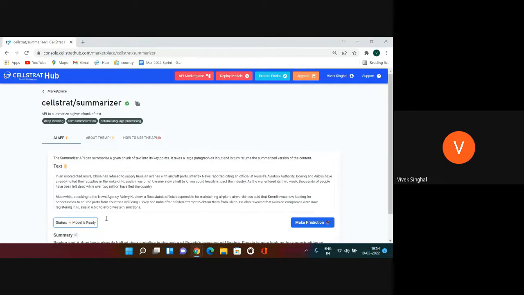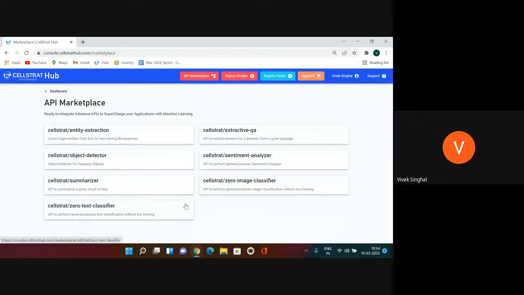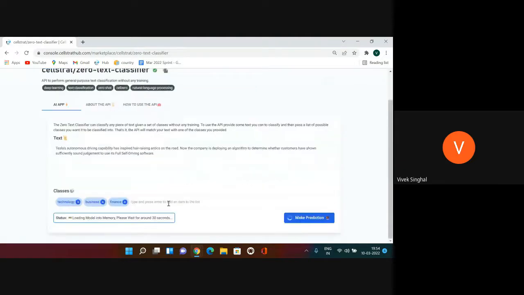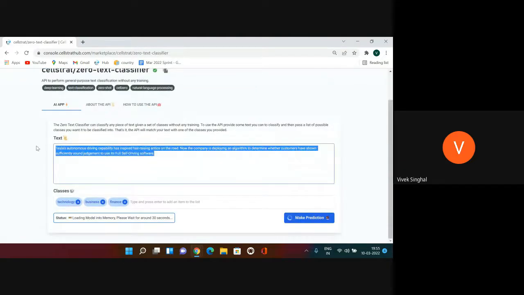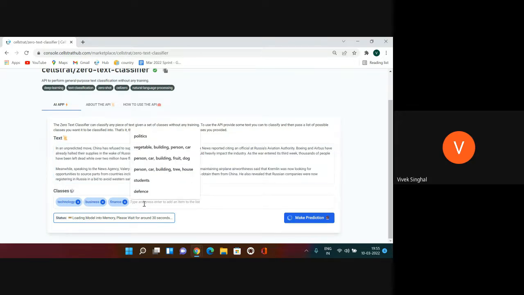So let's continue with the next text app here, which is Zero Text Classifier. So let me copy and paste. So let me explain what this will do. This will basically classify this text into categories. So 3 categories are already mentioned. You can choose to remove them, or you can add new categories as well. So let me just go ahead and add some more categories.